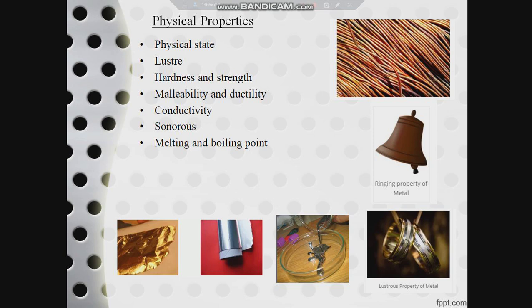Now coming to the next property, ductility. The property of metals by which they can be drawn into thin wires is known as ductility, and we have existing examples for this because we see wires made out of copper, but we have never seen wires made out of lead, coal, etc. Hence ductility and malleability are the exclusive properties of metals, whereas non-metals do not have the property of malleability and ductility.